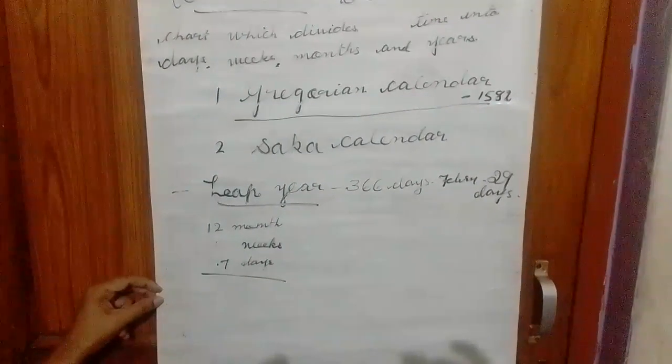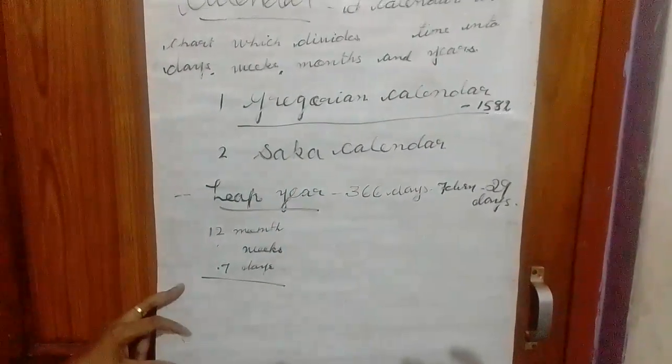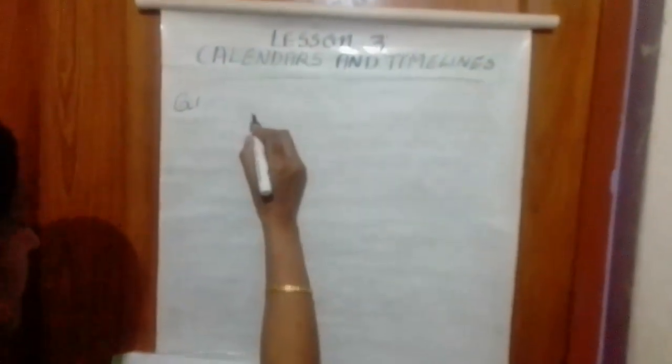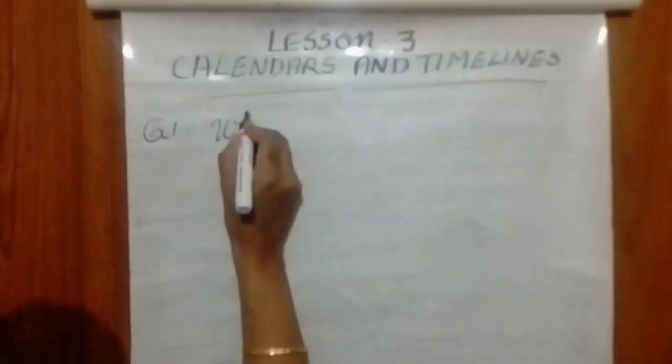Now we are going to question number 1. What is the Gregorian calendar based on?